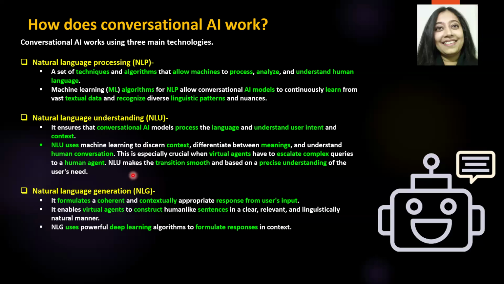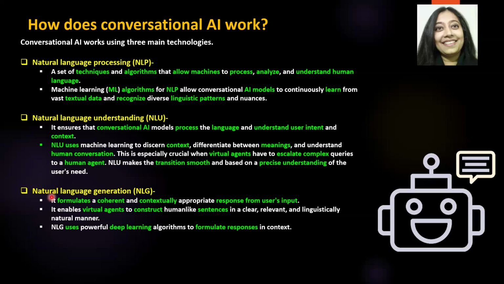And remember, as a human, if I asked you that question, what is the date today? You will tell me, okay, today's date is so and so. So you responded back to me, you generated a response for me, and that response was also generated in a human language, a natural language, a language that I will understand. So when we are communicating with a chatbot or a virtual assistant, it processed and understood the question, assuming it did not need human assistance.